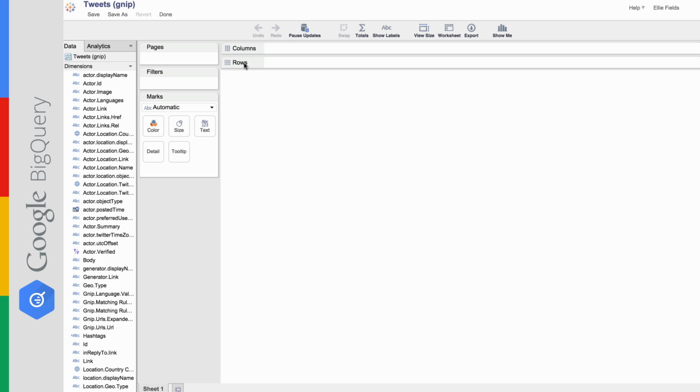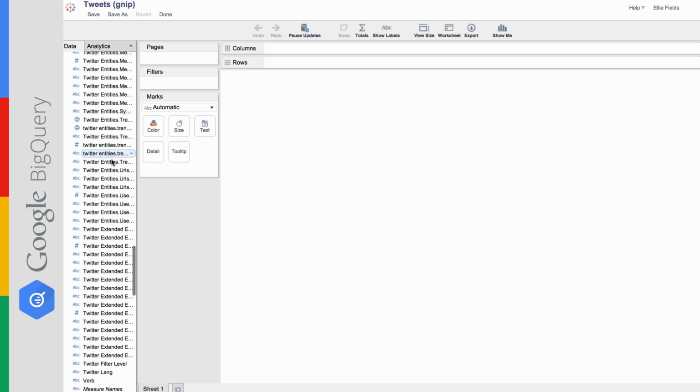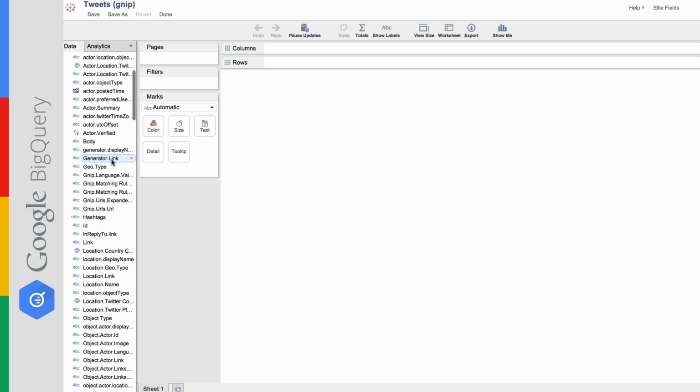And now you see a drag and drop environment that Tableau has that lets you explore the data. On the left, you see all the different fields in this data set about Twitter data. What I'm going to do is look at the hashtags in this data set. I'm going to drag that out to rows.